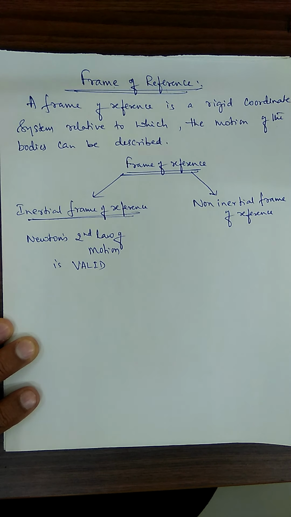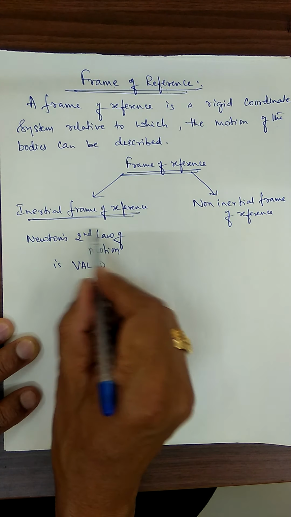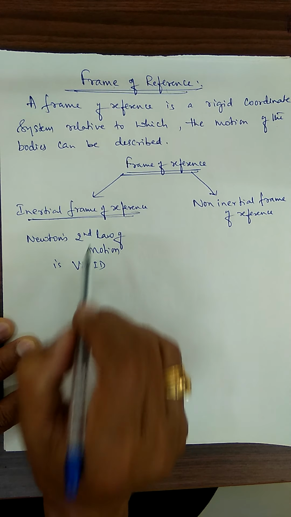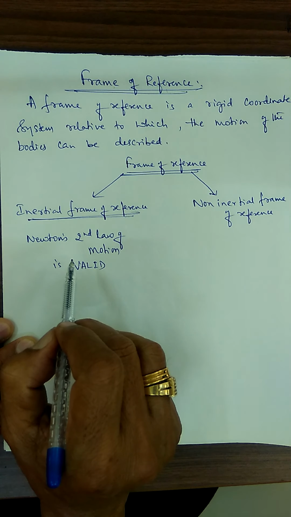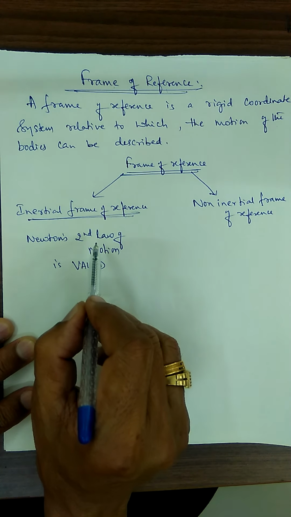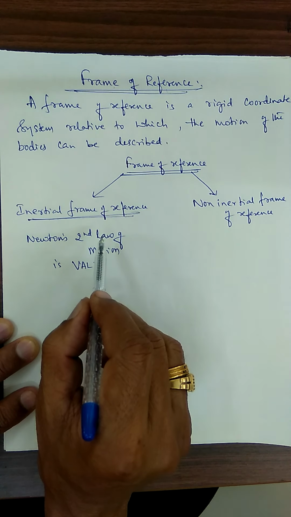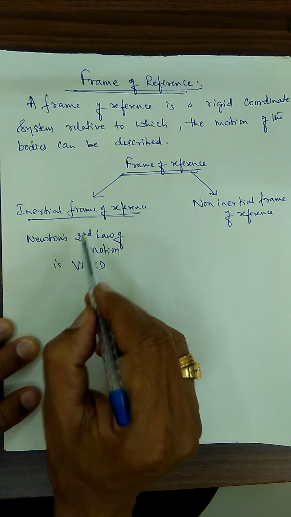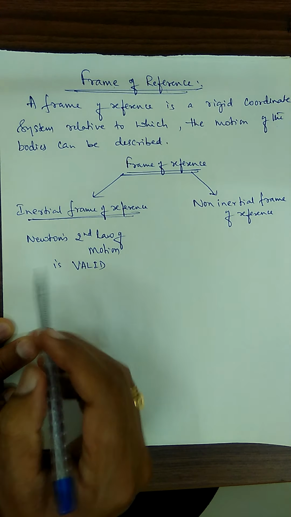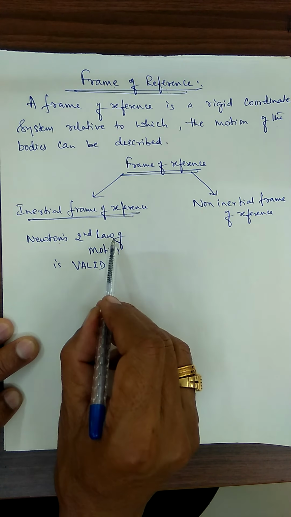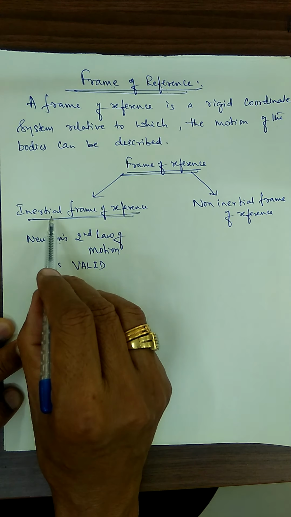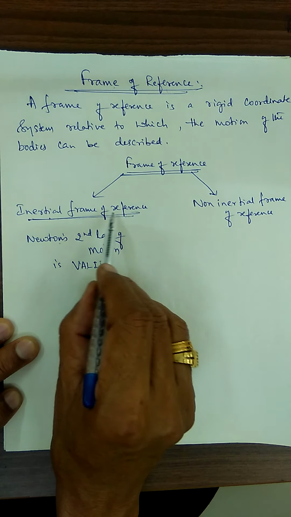It is valid. If Newton's second law holds good, Newton's first law and Newton's third law hold good, because Newton's second law is the basic law. From Newton's second law, we can get Newton's first law and Newton's third law. Therefore, if Newton's second law of motion is valid, then that frame is called by the name inertial frame of reference.